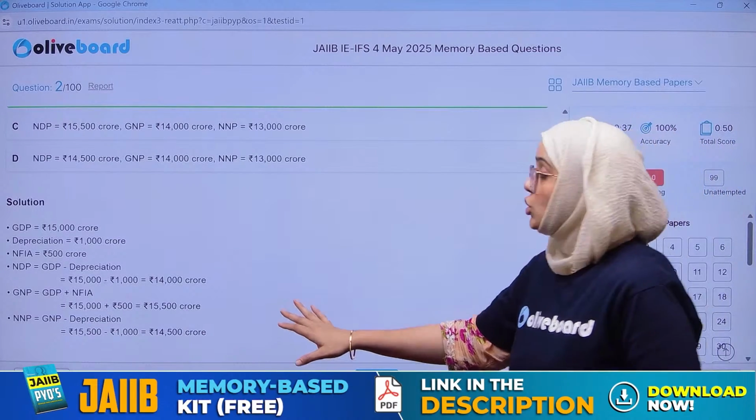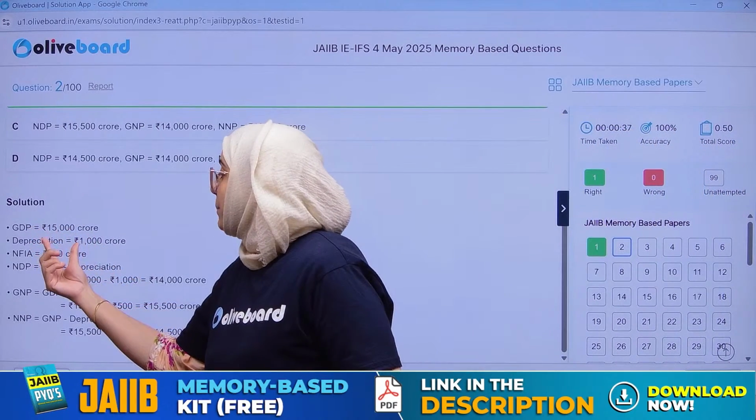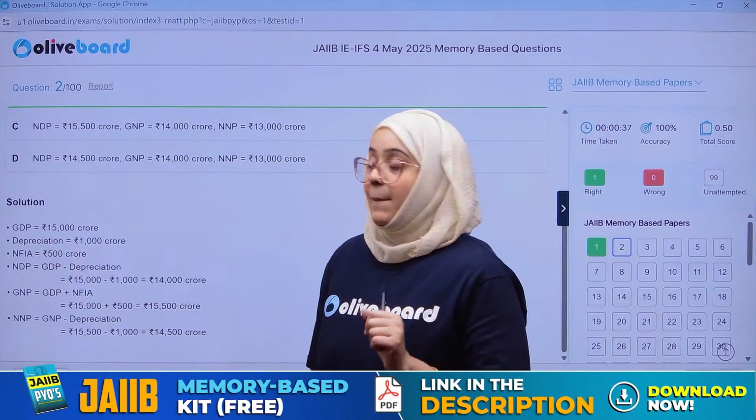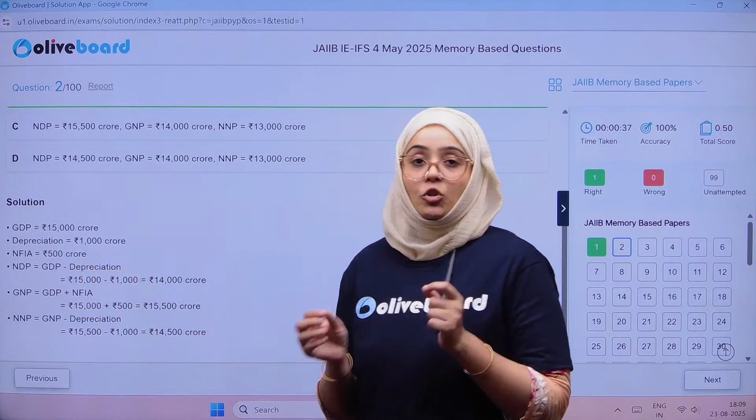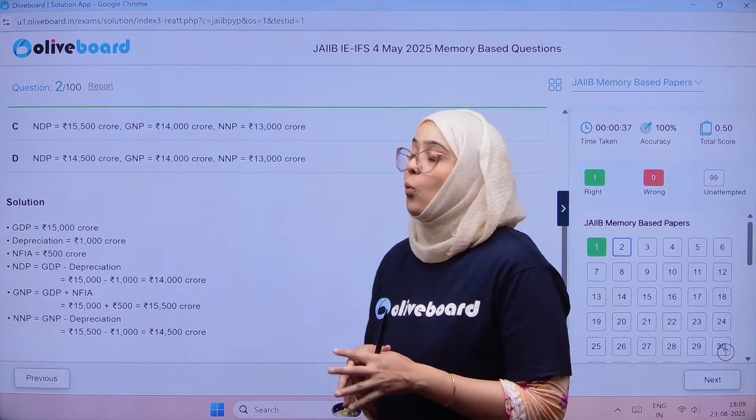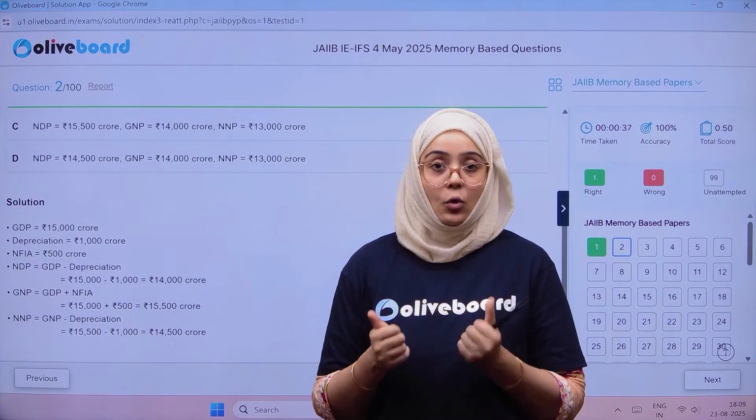Here is the solution. Very simple. GDP is given, depreciation is given. NDP is equal to GDP minus depreciation. So 15,000 minus 1,000 is 14,000 crore. Okay.